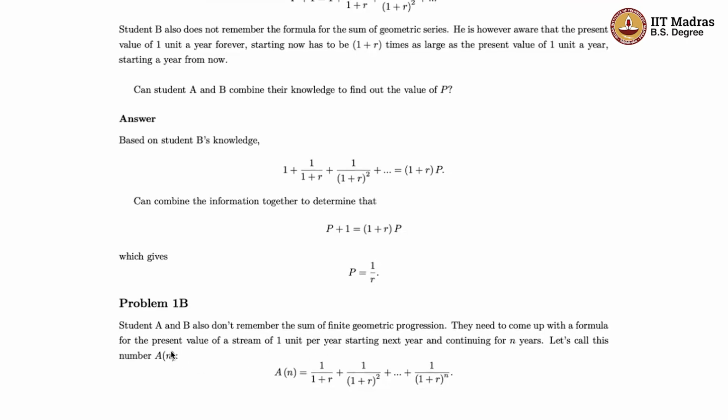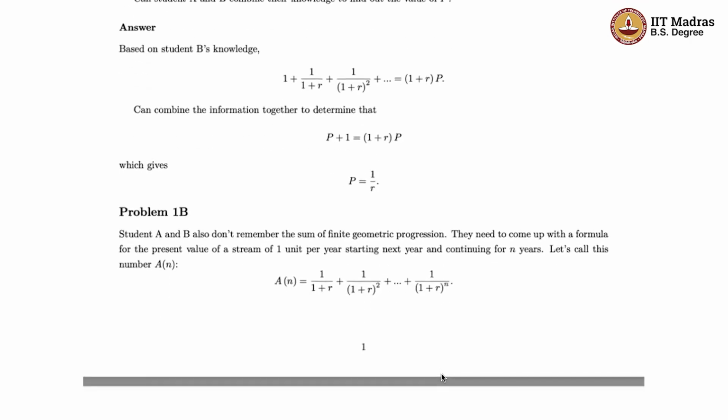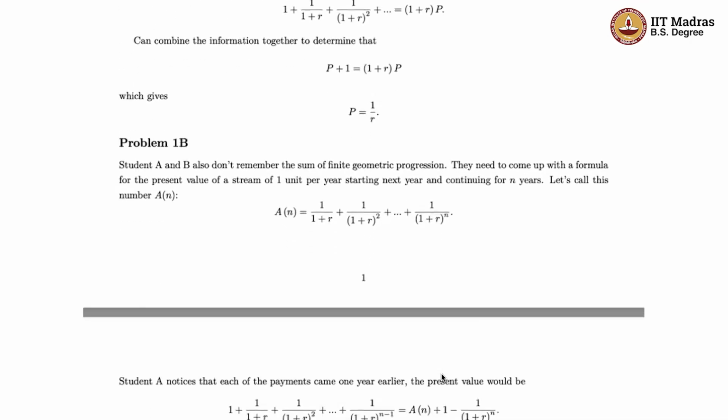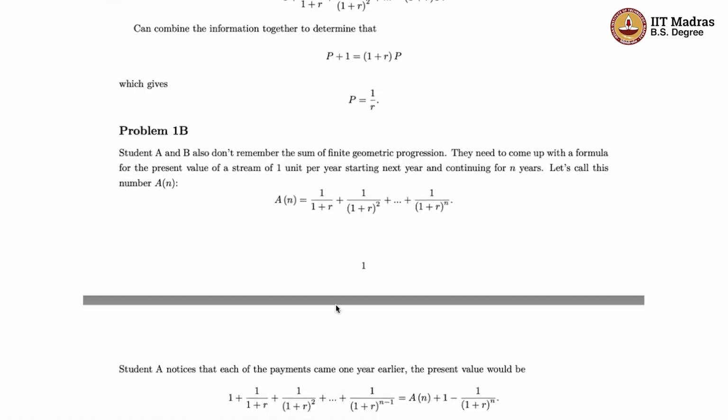So let's call this number that they are interested in figuring out A_N. And because they are aware of the concept of present value, they know that A_N is equal to 1 by 1 plus R plus 1 by 1 plus R squared, and so on till 1 by 1 plus R to the power n. Okay.